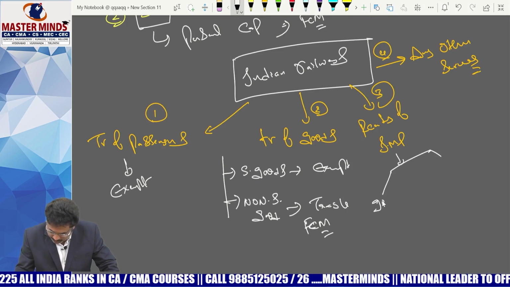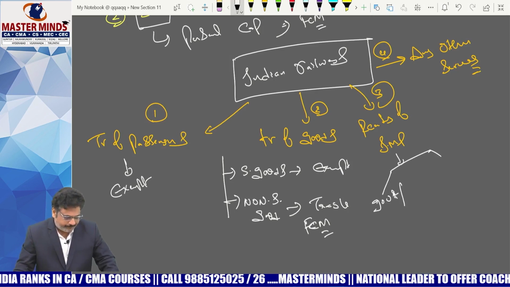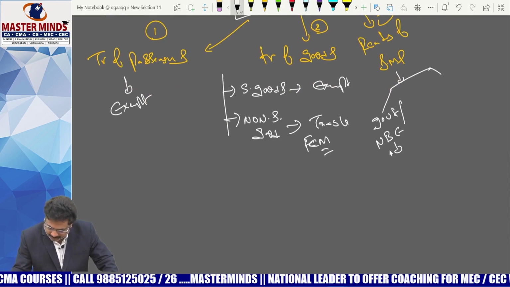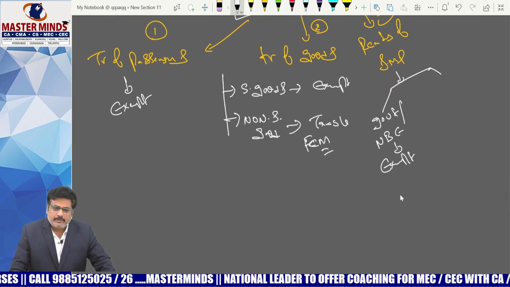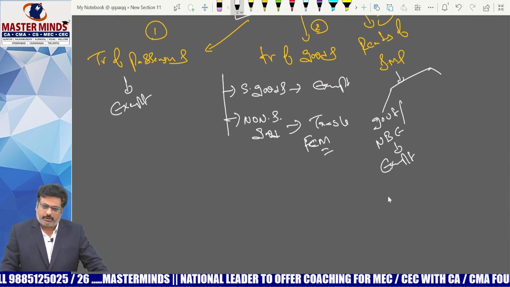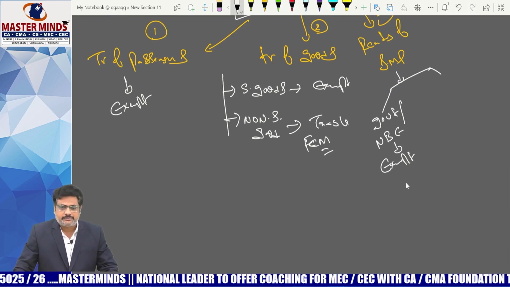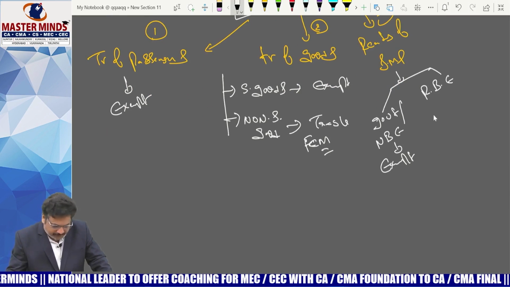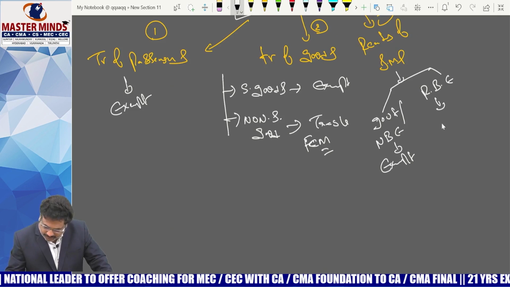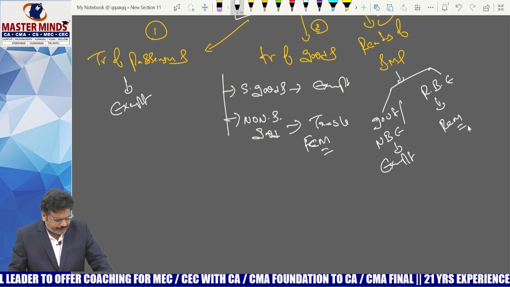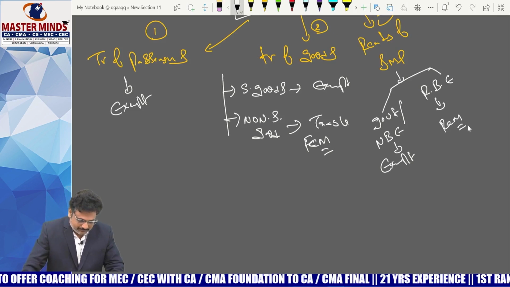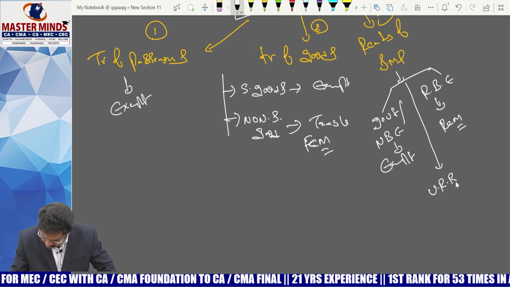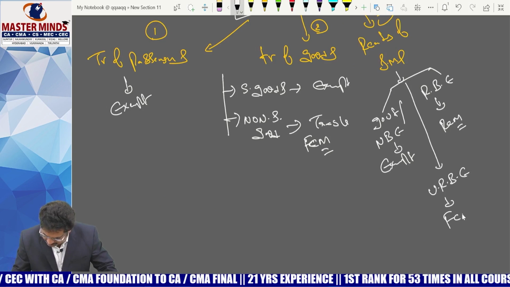If they are provided to government or a non-business entity, then definitely it is exempt. And if it is provided to a registered business entity, then it is taxable under RCM. And if it was given to an unregistered business entity, it is taxable under FCM.